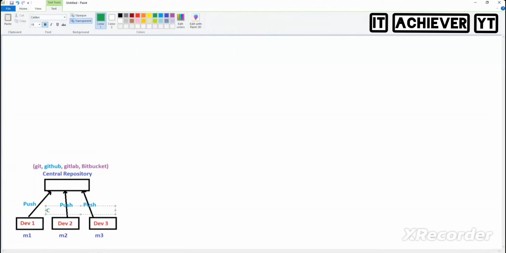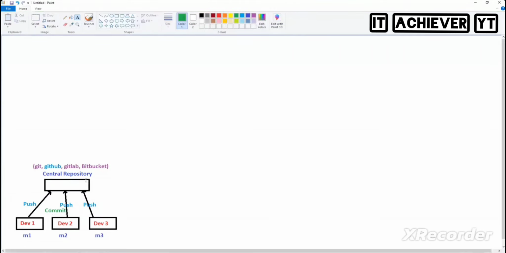So what I need to do here? Commit. So everyone needs to commit the code and then push it. Commit is nothing but you're just telling, I'm done with changes. Simple as that. Commit means what now? I'm done with my changes, I'm done with my code.